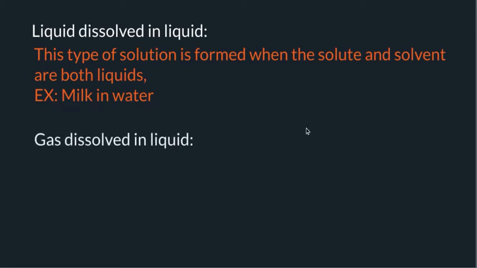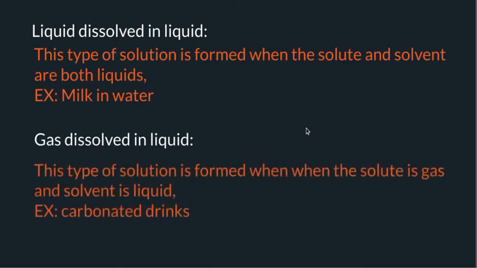Gas dissolves in liquid. This type of solution is formed when the solute is gas and the solvent is liquid. For example, carbonated drinks. In carbonated drinks, you can see bubbles which are formed by gas. When you shake or open the carbonated drink, the gas either dissolves or starts flying out of the glass or bottle it is contained in.